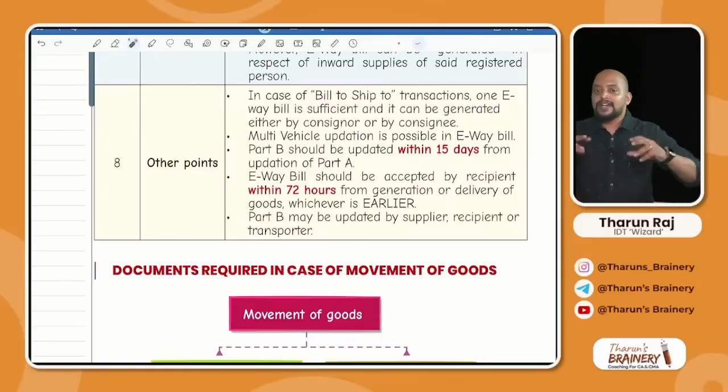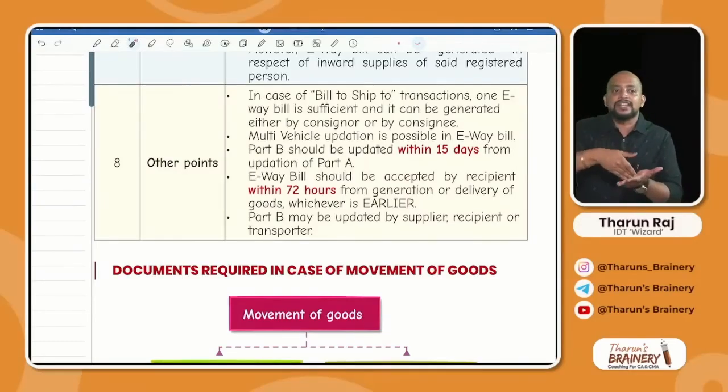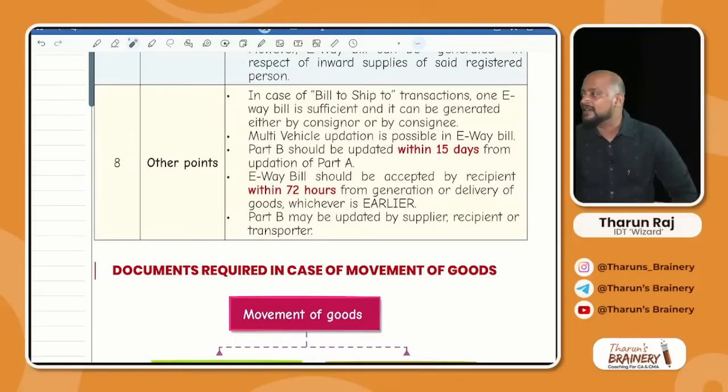What does it mean? For example, I added the part A details, invoice details, means a vehicle should start. What is the time limit within which the vehicle should start? Within 15 days from the part A getting updated. Otherwise the e-way bill will expire and again a new e-way bill we need to generate. Is it clear? Next. So this is not validity. First, the e-way bill itself is not generated. To generate the e-way bill, we need to add part B. What is the time limit to add part B? They have given. Got it?